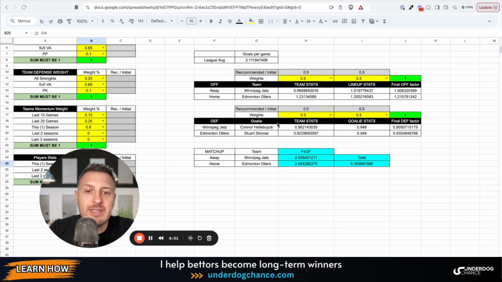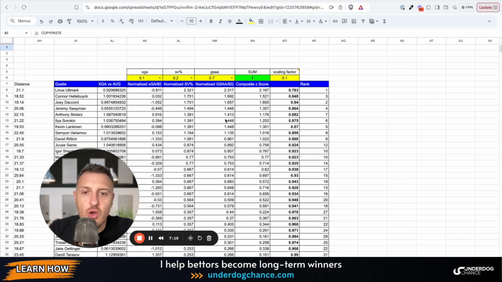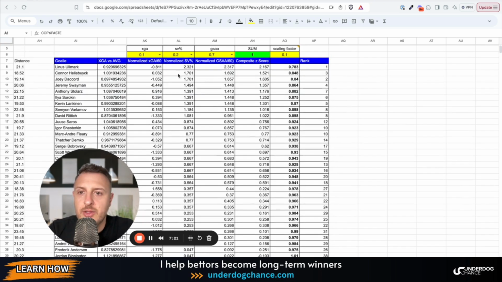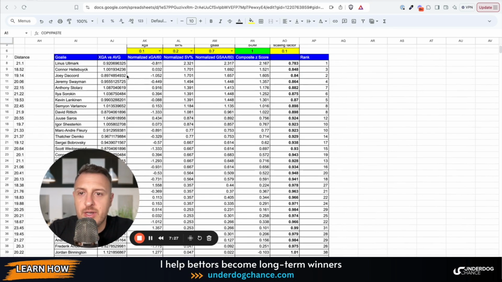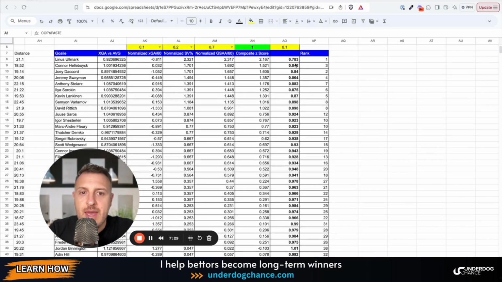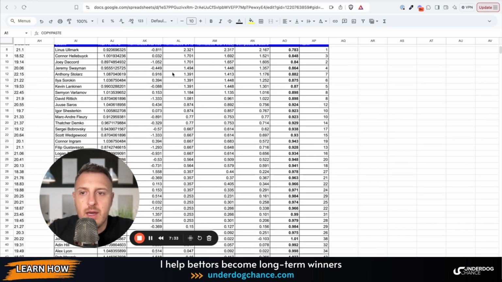The same is with the defense, but in the defense, I didn't take lineup stats, I took goalie stats, okay? So I have created goalie statistics here. I took expected goals, save percentage, and then I have normalized the statistics here, and I rank. I made my own rankings, and this is then going here into the settings.